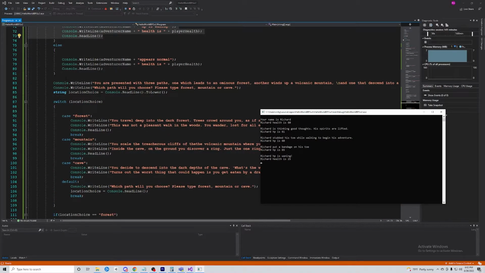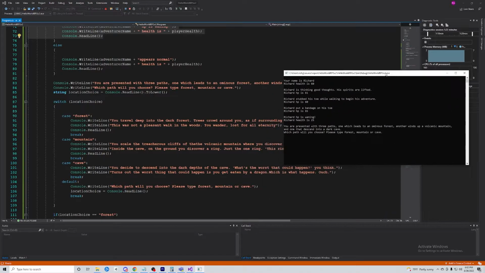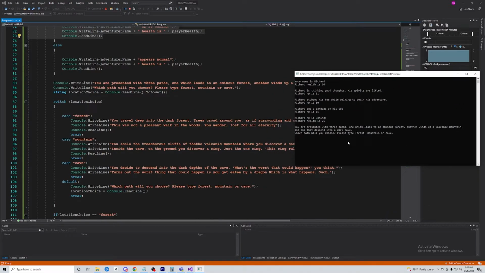All right, and then we will prompt the user for this section. So we'll say you're presented with 3 paths, one which leads to an anonymous forest, another one's a volcanic mountain, and another one descends into a dark cave. Which path will you choose? Please type forest, mountain, or cave, right? So we will then go ahead and type in forest, okay?